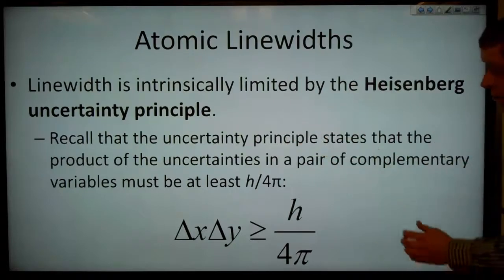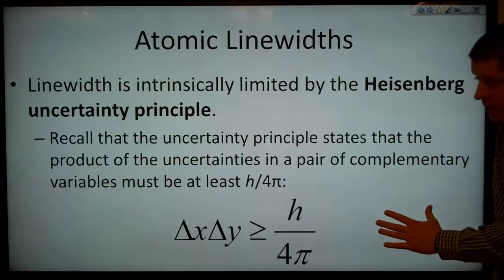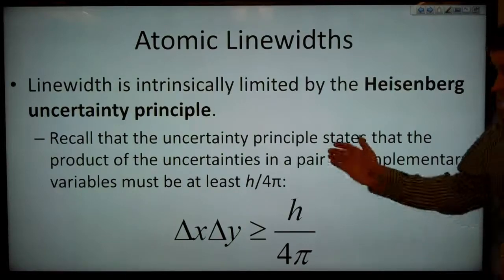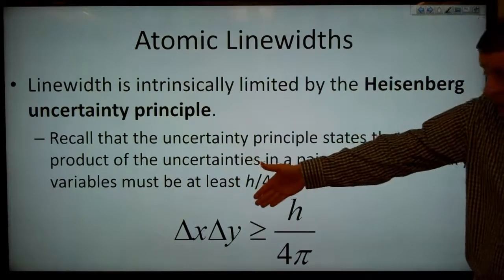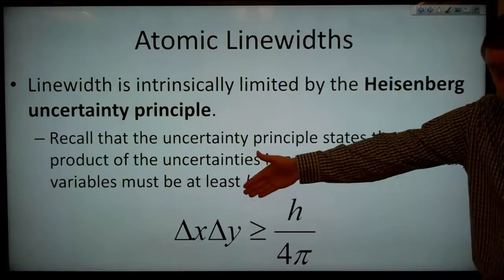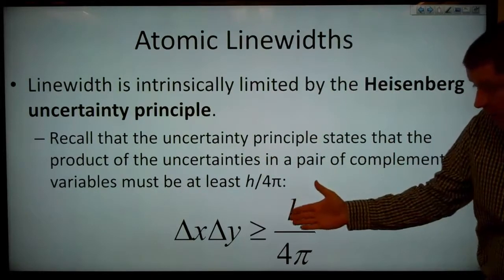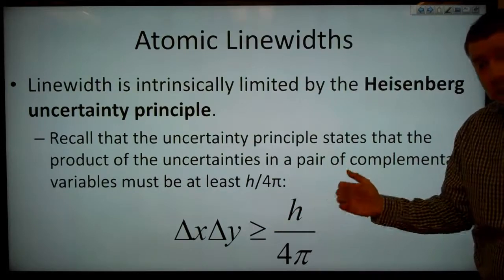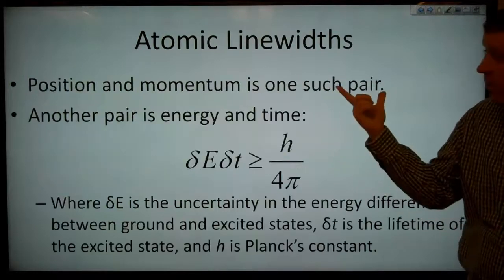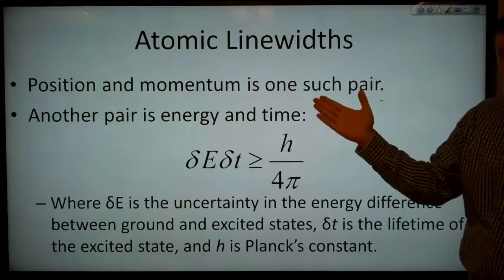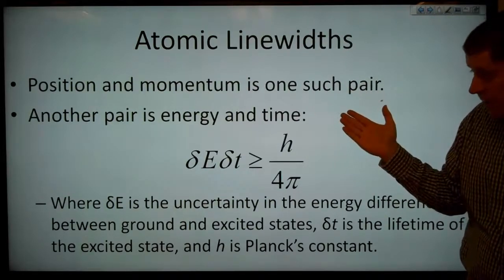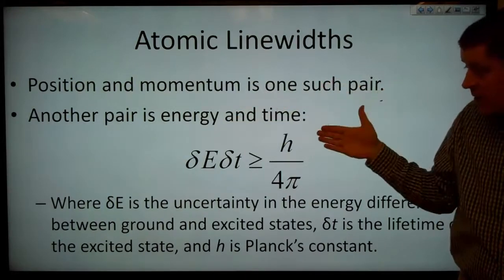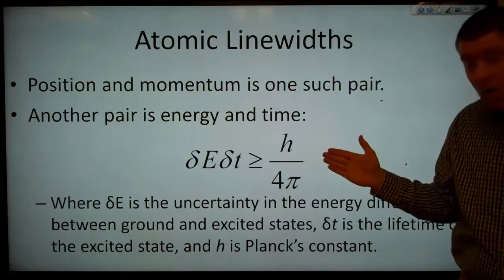Now recall that the uncertainty principle states that the product of uncertainties in a pair of complementary variables must be at least h over 4 pi. So delta x times delta y, or uncertainties in x and y, has to be at least h over 4 pi. It can be greater than that, but it can't be any less than that. So position and momentum is one such pair, and another such pair is energy and time.